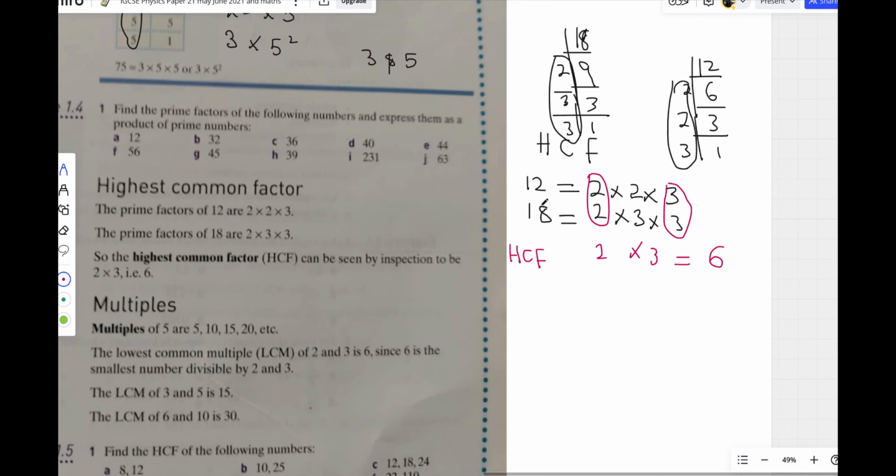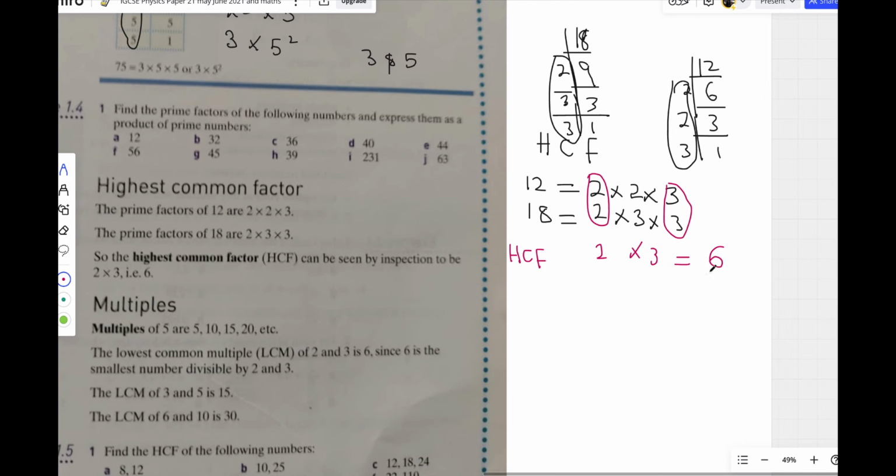The highest number. 3 can do the same thing. 3 can divide 12, 3 can divide 18, right? 2 can go into 12, 2 can go into 18. But the highest one is 6. After 6, there's no single number that can divide both numbers. 12 divided by 6, you get 2. 18 divided by 6, you get 3. After that, there's no number. 9 cannot divide both. 9 can only divide this, cannot divide this. Okay? 12 cannot divide both, 18 cannot divide both.